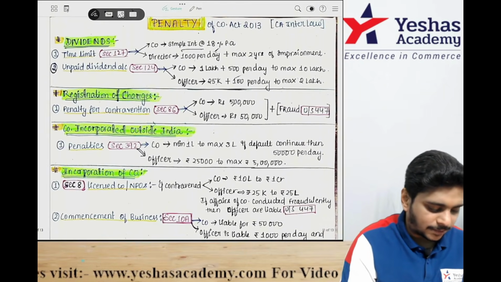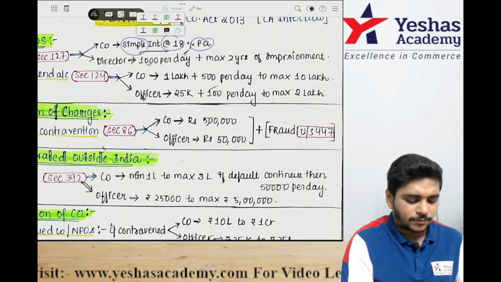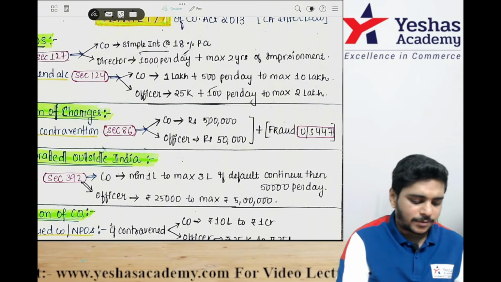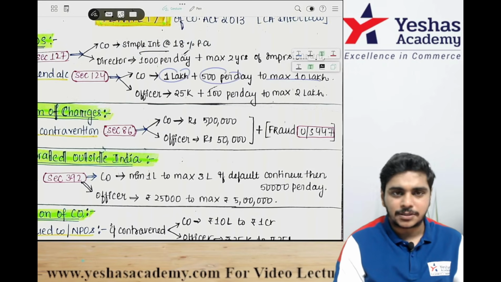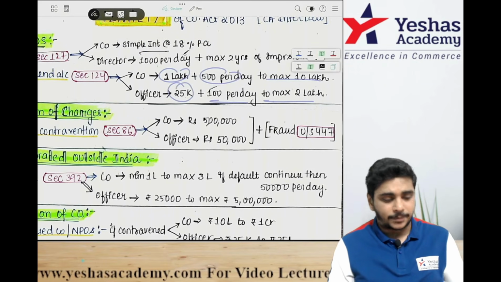Sir, dividend, how much is the penalty? Company pays simple interest at the rate of 18% per annum, director 1000 rupees per day, maximum 2 years imprisonment if dividend is not paid on time. In 124, how much is the penalty? 1 lakh, 500 per day, subject to maximum 10 lakh on the company. Officer 25,100 per day, maximum 2 lakh. This is the dividend penalty.